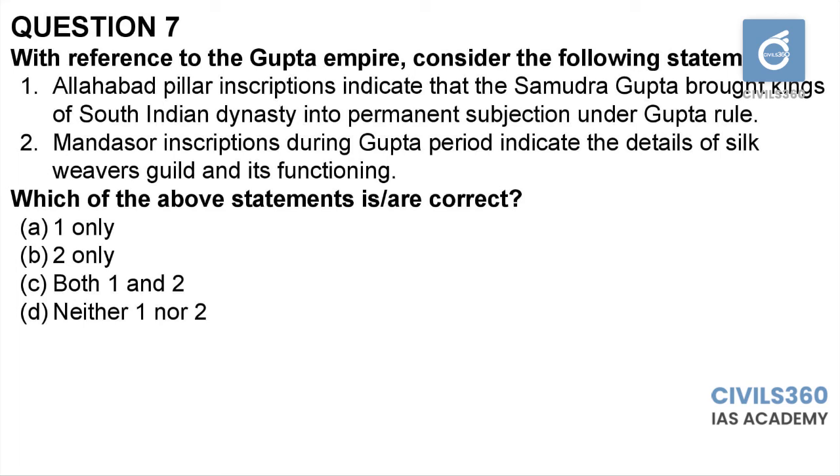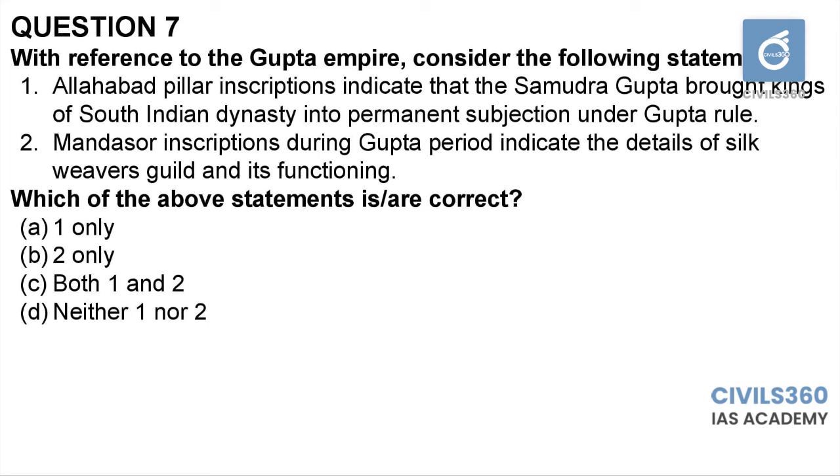Statement 2 is correct. Mandasor inscriptions during Gupta period indicate the details of silk weavers guild and its functioning. There is a factual thing saying that Mandasor inscriptions are inscribed during Gupta period. That we should be knowing by fact. If we know that by fact, we can say that the overall statement shall be correct.